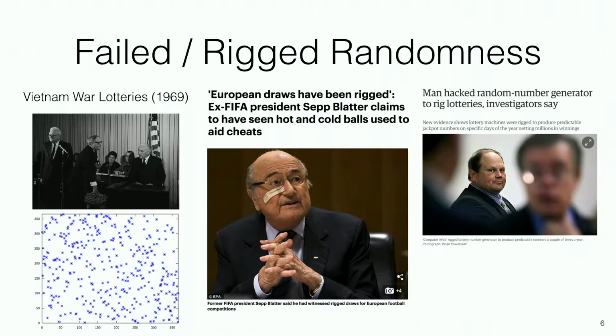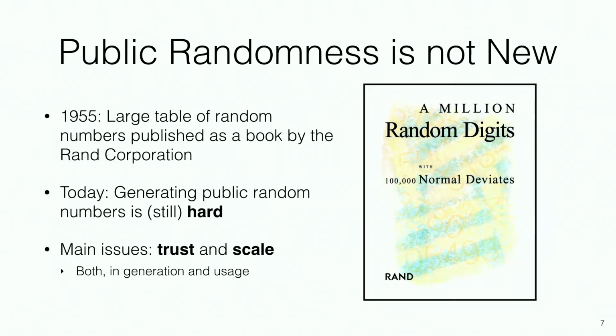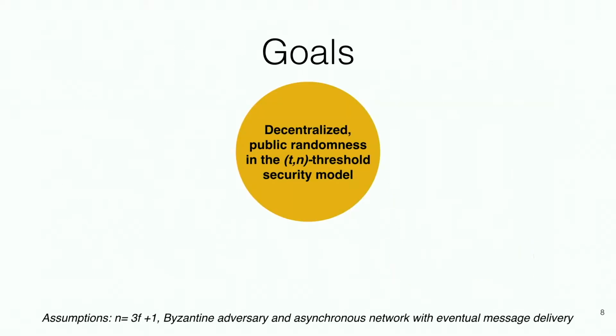The problem here is that because of a lack of good mechanisms for public randomness, we can't implement fair and good public choices. It turns out that public randomness is not a new concept. There has always been a need for it, and perhaps many years ago a big book of numbers published by a reputable source was enough. Today it's not. Today we face 2 issues of trust and scale, and in this work we addressed both of these issues. So we set out to achieve decentralized public randomness in the threshold security model, very well understood and familiar to most of us.